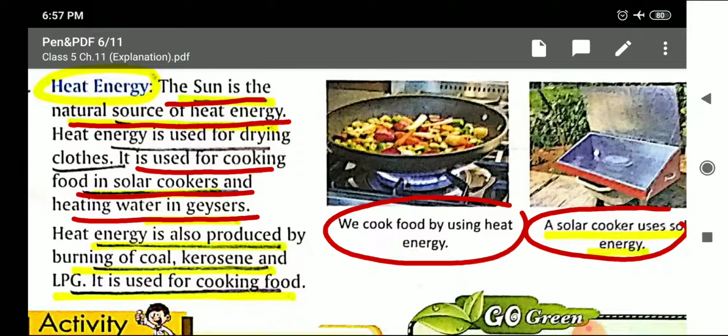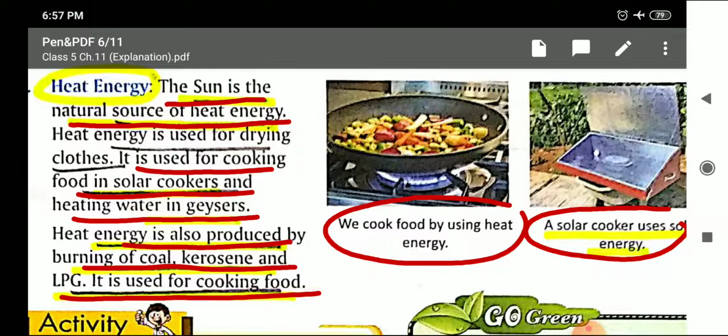Apart from that, heat is also produced by burning of coal, kerosene, that is kerosene oil, and LPG. Children, LPG is the gas, liquefied petroleum gas, which is there in the cylinder. You all can see in the kitchen the cylinder is there in which cooking gas is filled, and what is the name of that cooking gas? LPG, that is liquefied petroleum gas, and that gas is used for cooking purpose.